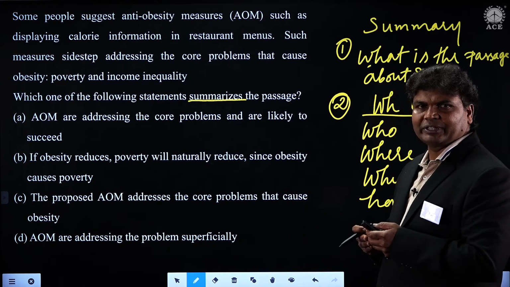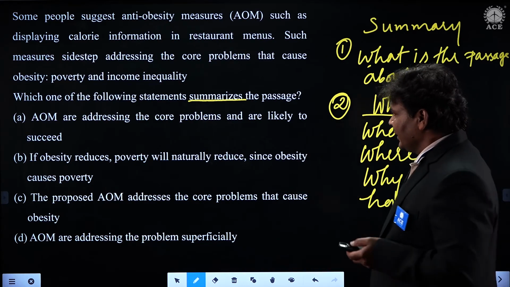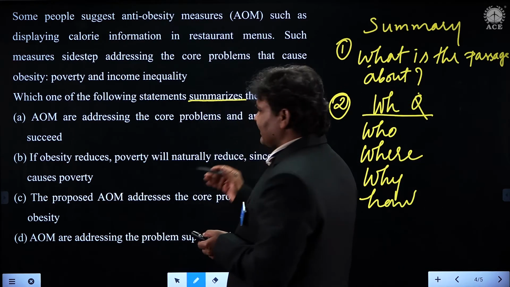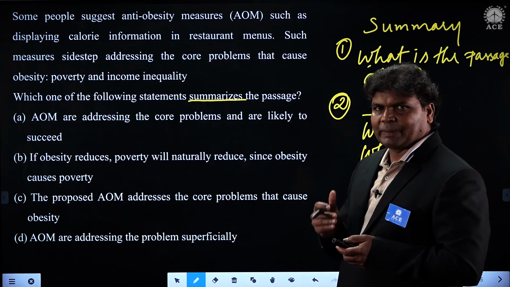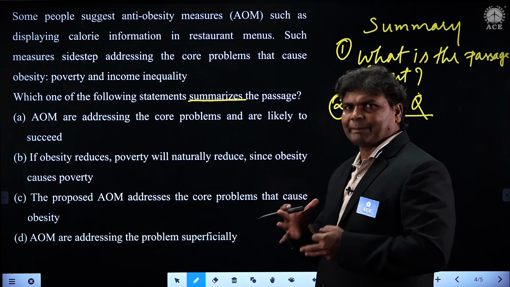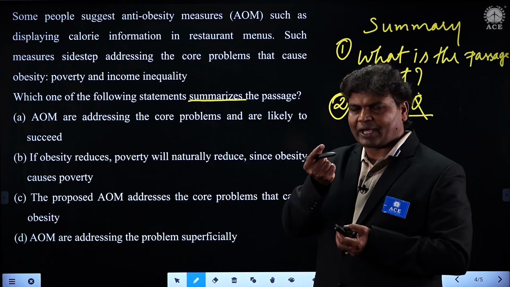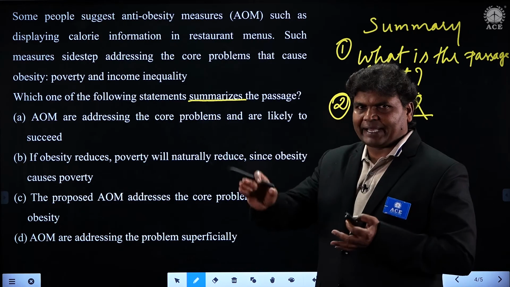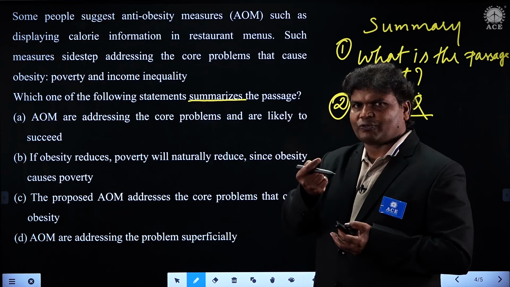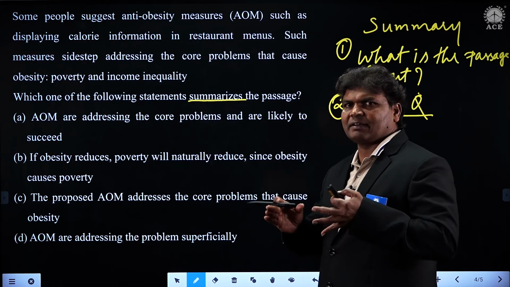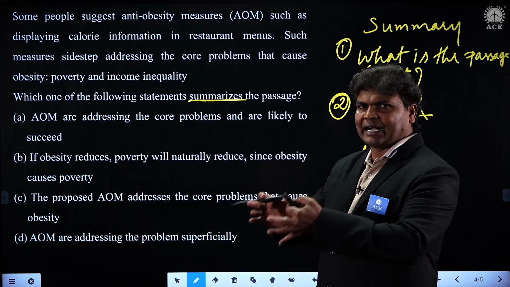Let me go with the passage and check. Based on the question, which one of the following statements summarizes the passage? The best title, the best summary, is 4-5 lines squeezed into one line, or 4-5 paragraphs squeezed into maybe 4-5 words. For example, you read a newspaper: bus rams into car.